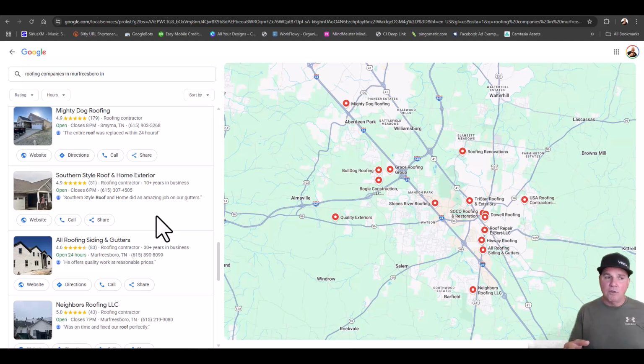And I'm going to show you how we're going to pull these in even quicker, because we're going to offer them something for free to grab them in.